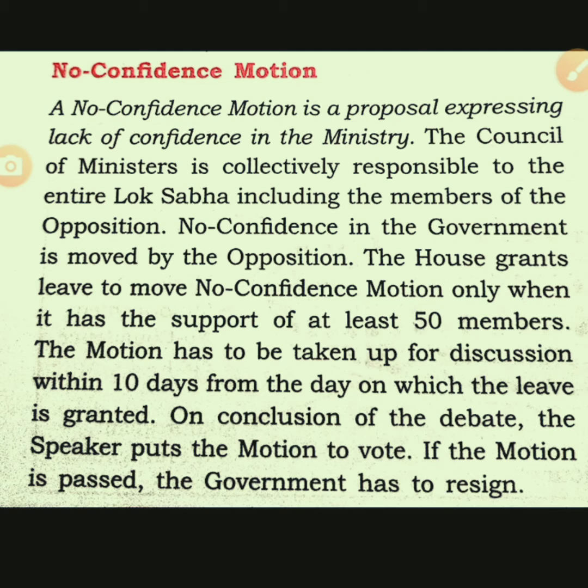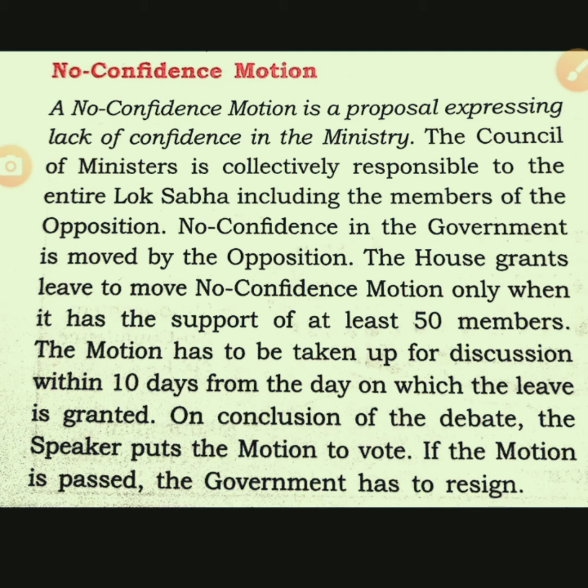No confidence motion is a proposal expressing lack of confidence in the ministry. While the opposition thinks that the ruling party does not have the majority in the house, they can go for a no confidence motion. The council of ministers is responsible for all the work they are doing in the form of government.